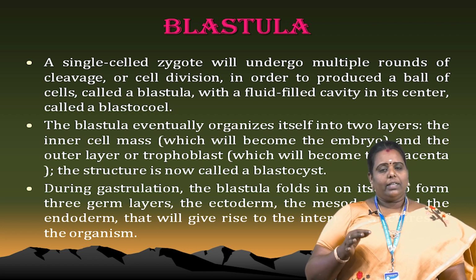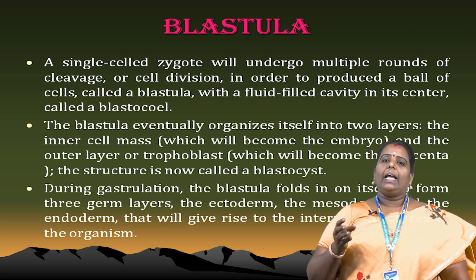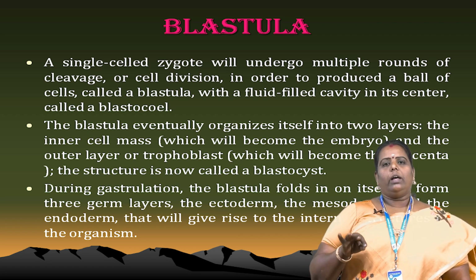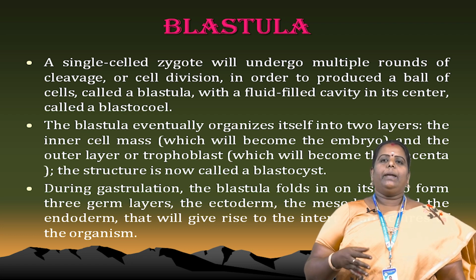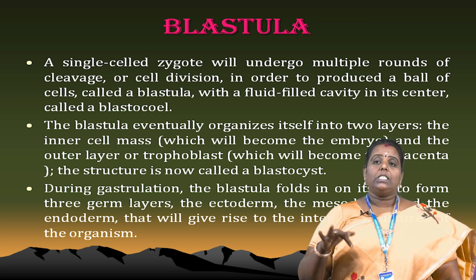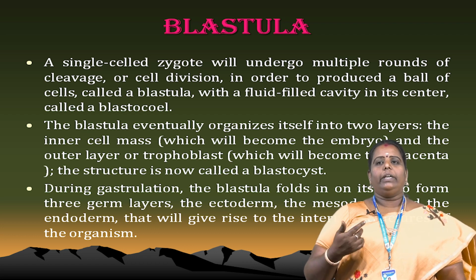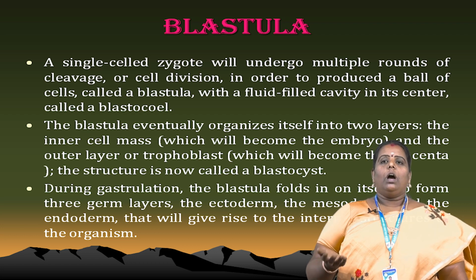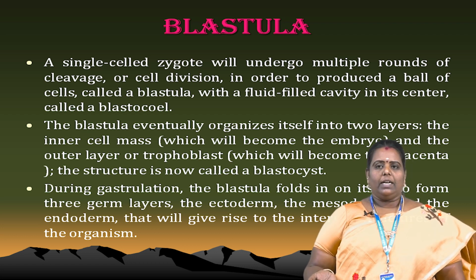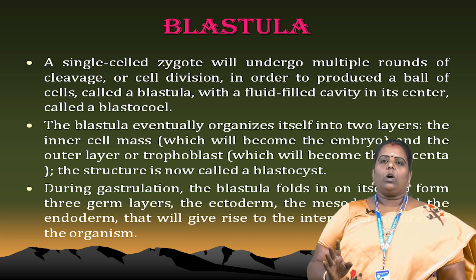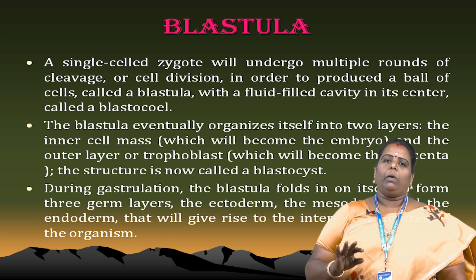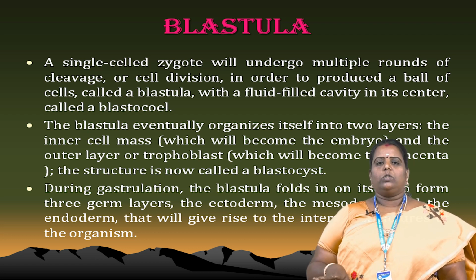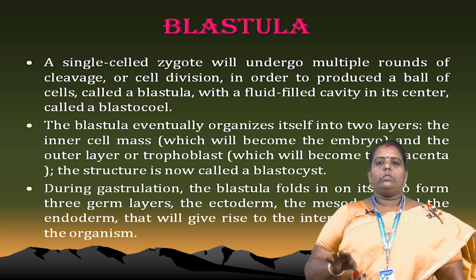Any cavity that occurs in the body, not only cleavage, also contains a fluid called blastocoele fluid. The blastula eventually organizes itself into two layers, one inner layer and one outer layer. The innermost layer becomes the embryo, and the outer trophoblast layer becomes the placenta. This structure of inner and outer layers is called a blastocyst, because a cyst is also formed.